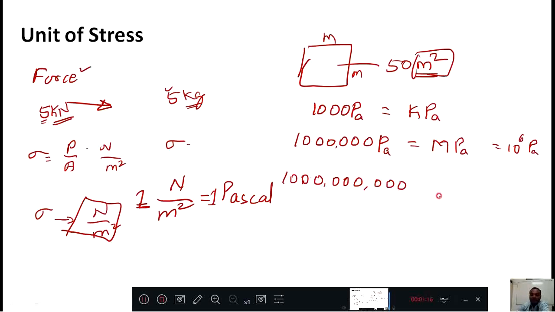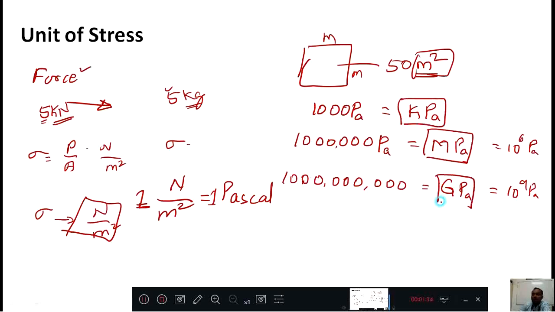This one I can call a gigapascal. Here giga means 10 raised to 9 Pascal. These are very, very important units for stresses. Kilopascal, megapascal, gigapascal are very important units to measure the stress.